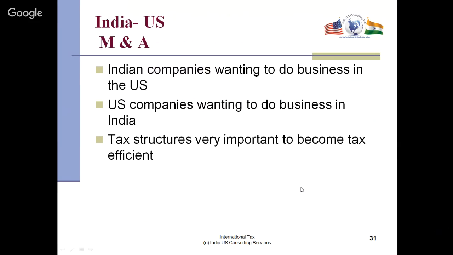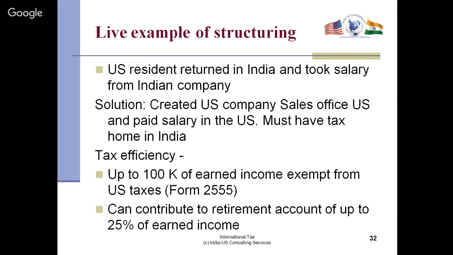On slide 31, now we'll switch gears and talk about appropriate tax structure. I get literally hundreds of calls on this because no one knows how to set up a business in the US appropriately, depending on the type of business. So I'll give you a few examples. So Indian companies wanting to do business in the US or US companies wanting to do business in India, the tax structures become very important because it's about efficiency. So here's an example. If you're a US resident, and I had a client who was a US resident who returned to India, took salary from an Indian company.